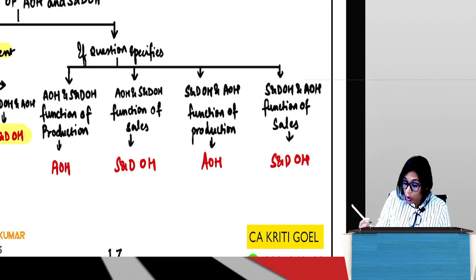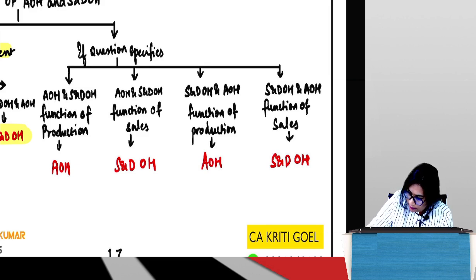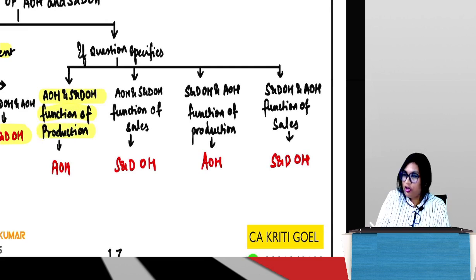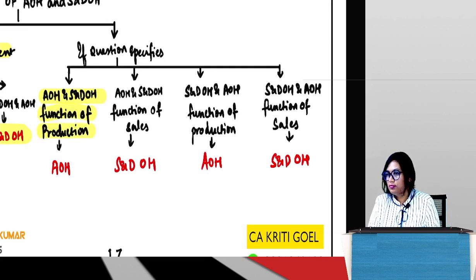So now if the question says this, what are we going to do? Now the question has told us that we have AOH and S&DOH 60,000, but it is a function of production.